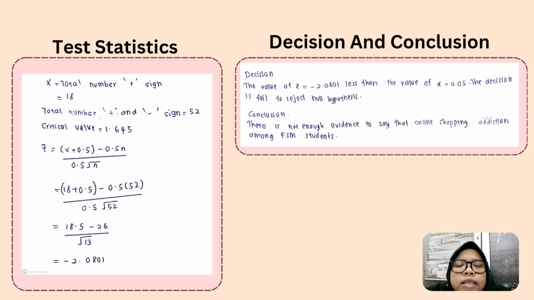From the test statistic, we can make the decision: the value of Z equal to negative 2.0801 is less than the critical value. So, the decision is fail to reject the null hypothesis. Conclusion for objective 1: there is not enough evidence to say that there is online shopping addiction among FSM students.